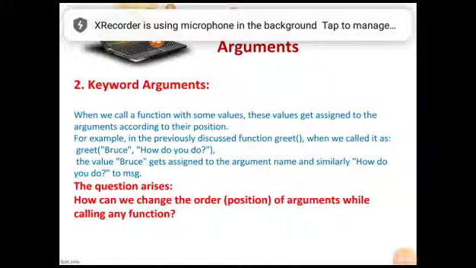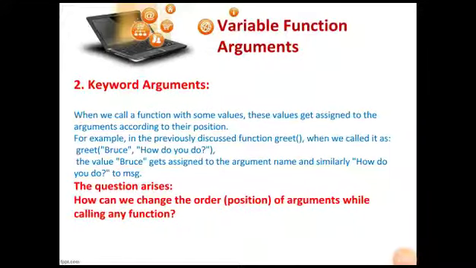Now today students we are going to discuss the second type of variable arguments in Python, which are keyword arguments. Previously we had discussed default arguments. Using default arguments, it was possible for us to pass a variable number of arguments to a function. Like in the previous program, if we have two parameters to a function and we pass only one, that was made possible by using default arguments. So default arguments let us pass a variable number of arguments to functions in Python.